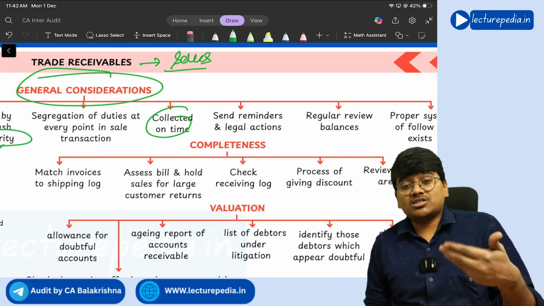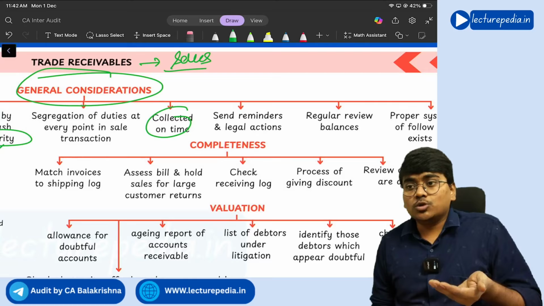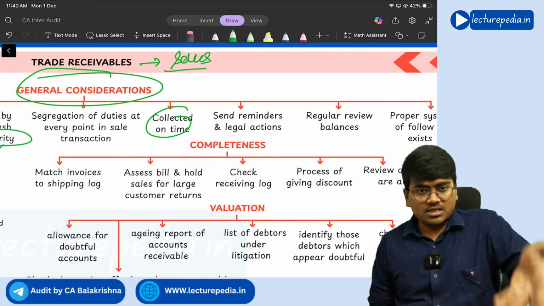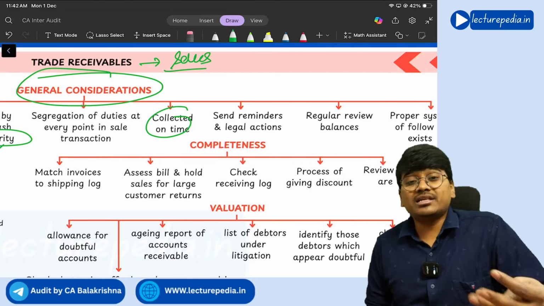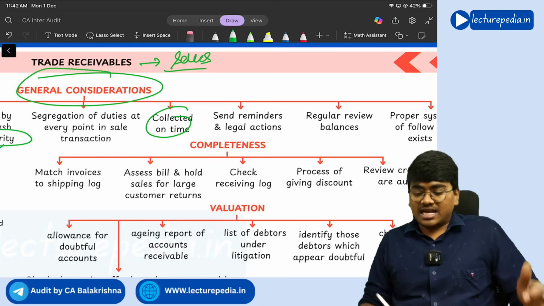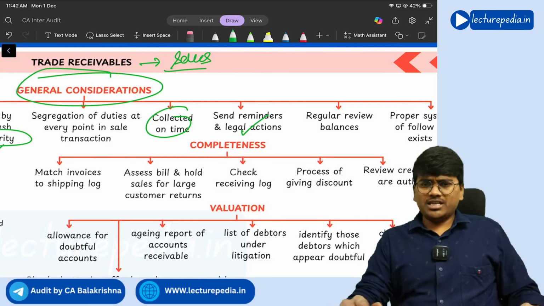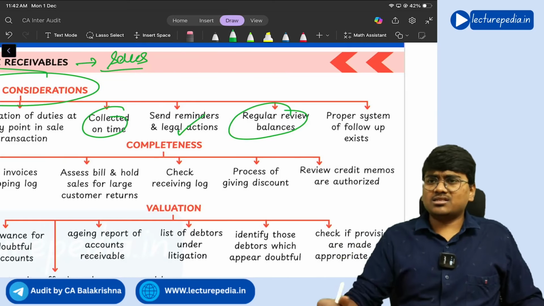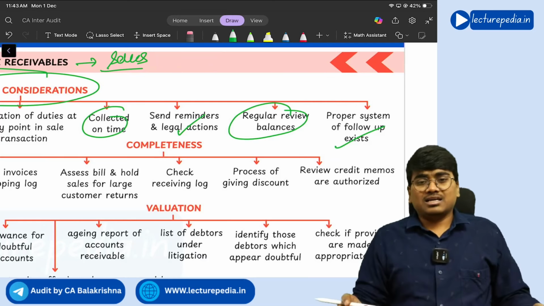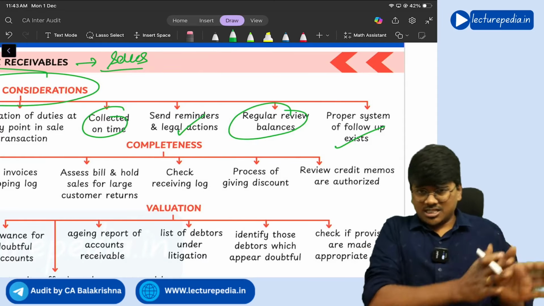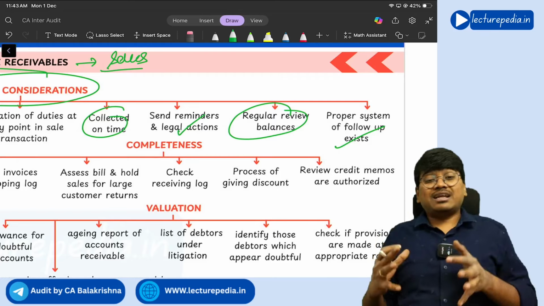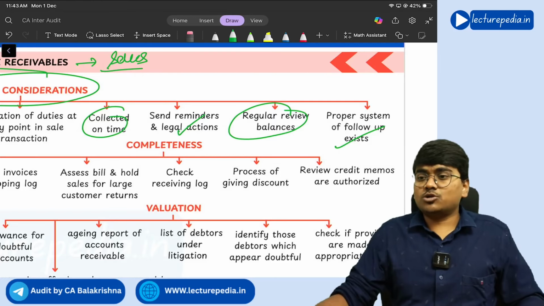Next, you need to ensure whether the amount from the trade receivables has been collected on time, and if at all any trade receivable is not giving the money to you, the company has to take proper legal action. So the auditor will see whether legal action has been taken properly or not, regularly review the balances, and whether a proper system of follow-up exists. So these are the general considerations that you will see with respect to trade receivables.